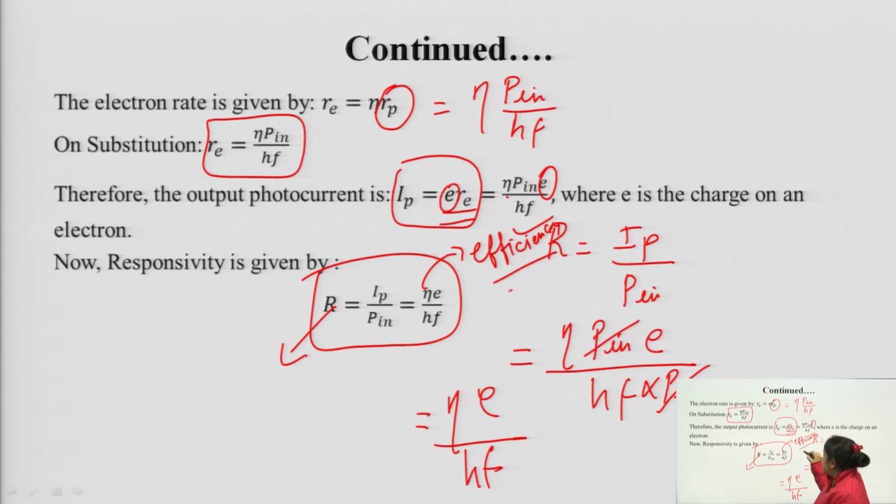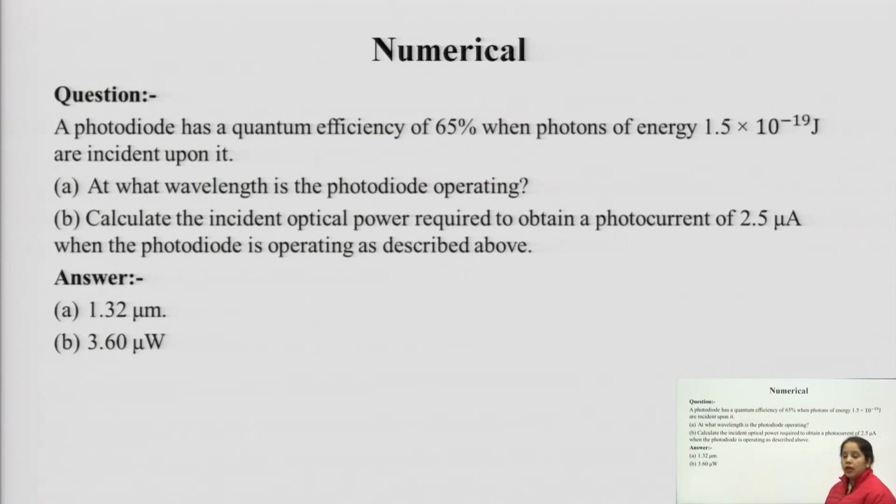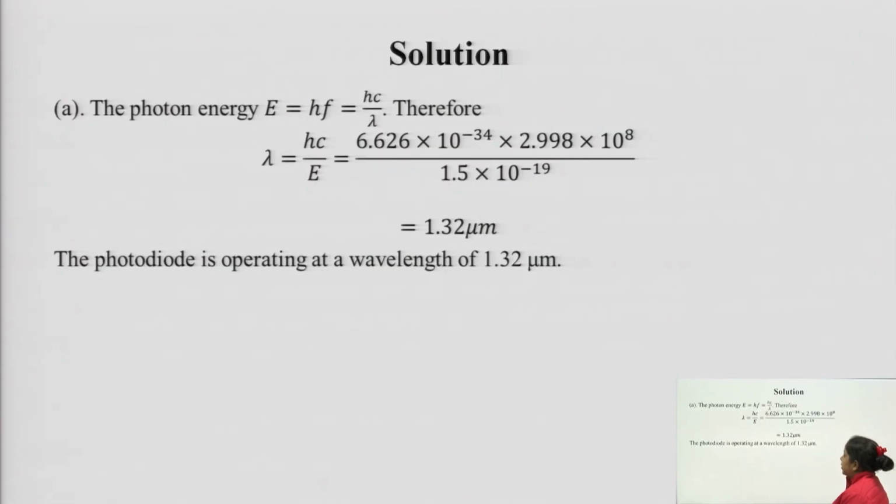You have to always remember this relation, because always one numerical related to this comes. So let us do one numerical related to this. A photodiode has a quantum efficiency of 65%, that is, efficiency is given as 65%, which you can write as 0.65. When photons of this energy are incident upon it, at what wavelength does the photodiode operate? First one is at what wavelength.